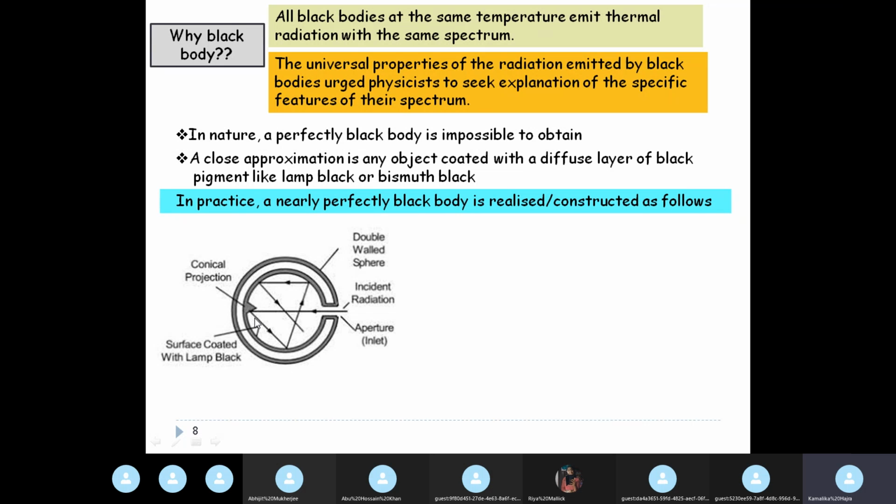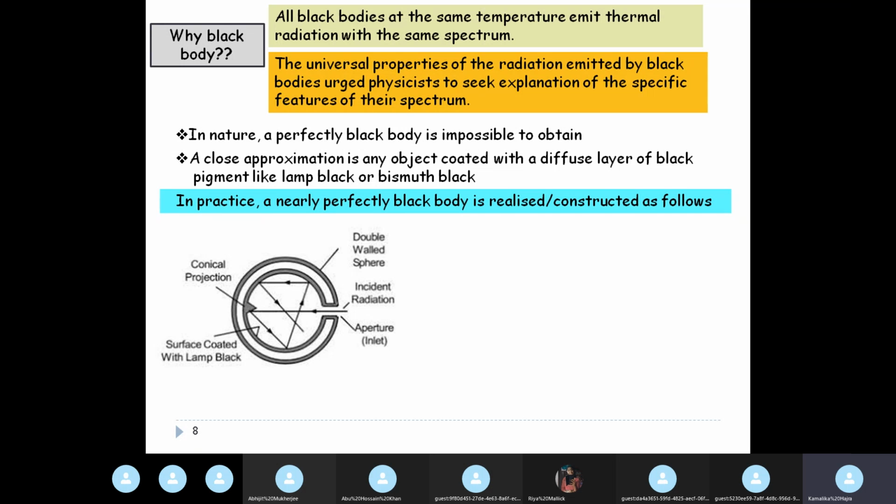This conical projection ensures that it gets reflected and moves to the opposite wall, or it stays within the cavity. So this is a construction that makes all the incident radiation enter the cavity and stay inside it. This is the closest approximation to a black body.